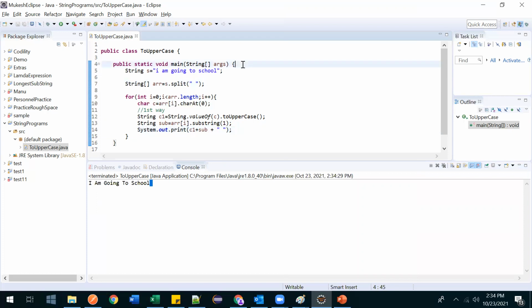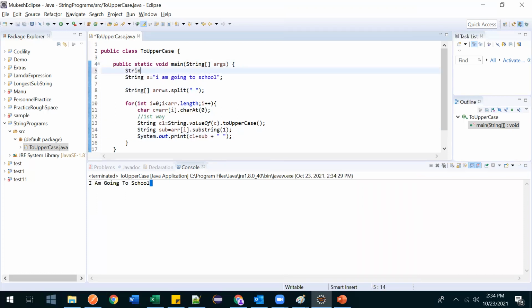So to remove that extra space, what we can do is, string requiredString is equal to nothing. Now here requiredString is equal to requiredString plus this, which one, this C1 plus substring.